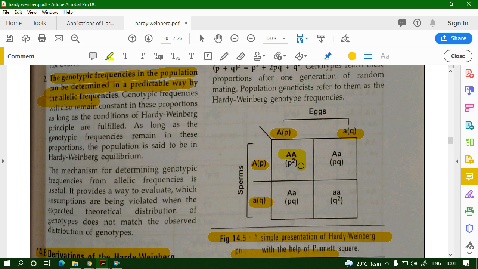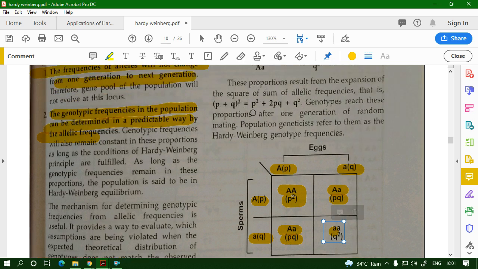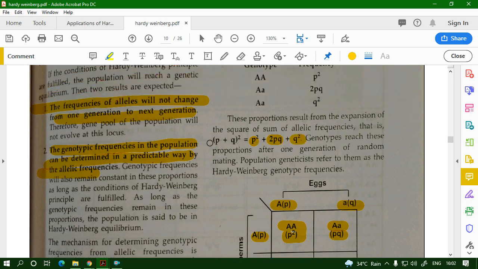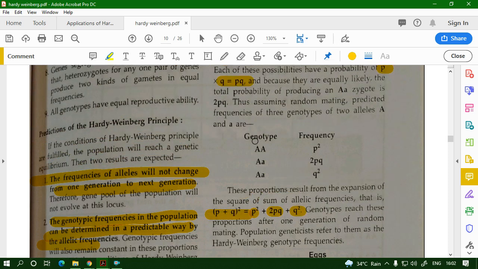So you have A into A, p square, one heterozygous pq. The first one was sperm and egg, now it is egg and sperm, so it is another pq, and q square. So the total is p square of capital A, plus 2pq, plus q square, and this is the formula of p plus q whole square, basic algebra.